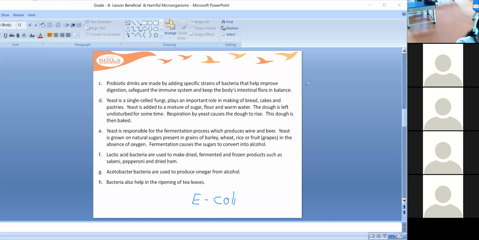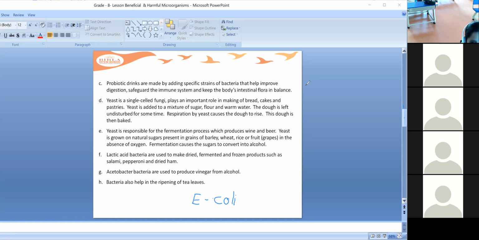What causes this fermentation? The yeast converts the sugar into alcohol. There is a certain procedure to prepare alcohol, and the fermentation process takes place in the preparation of wine and beer.